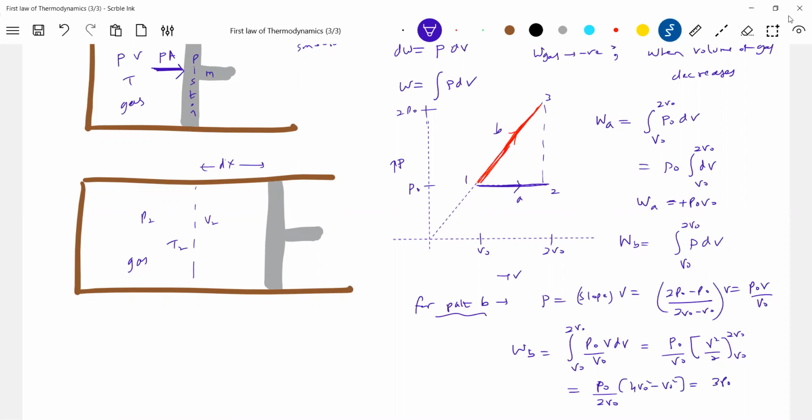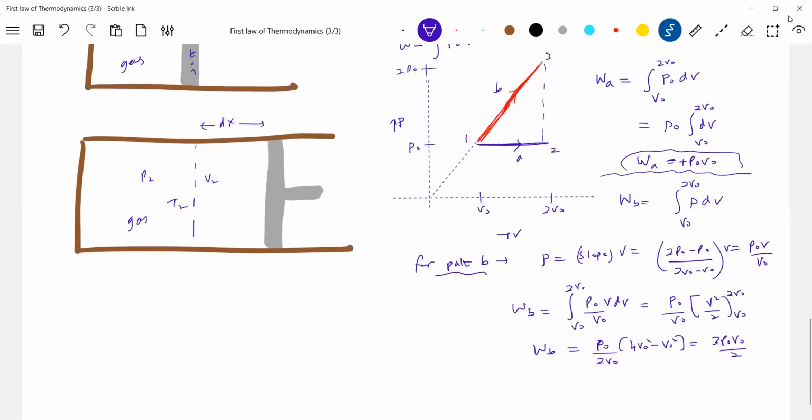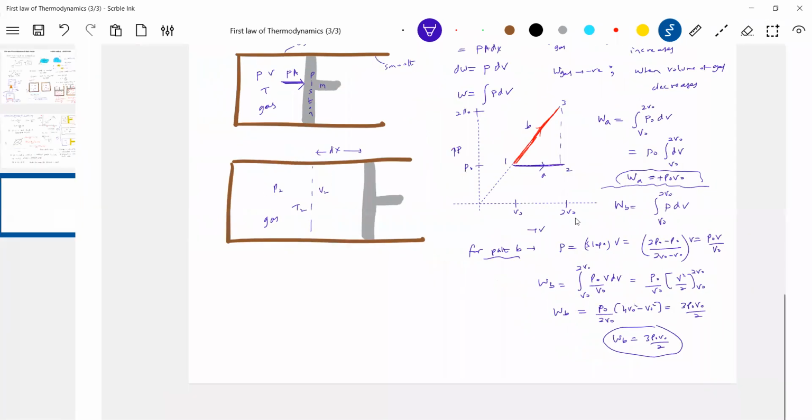So this will be 3P naught V naught by 2. Look at the work done along path B and path A. Are they equal or different? Anybody? WA, WB, check it. Are they same or different?